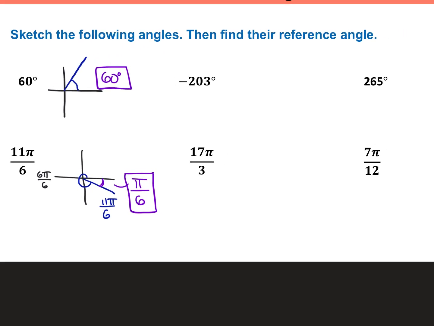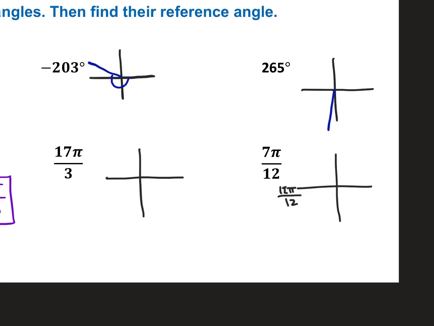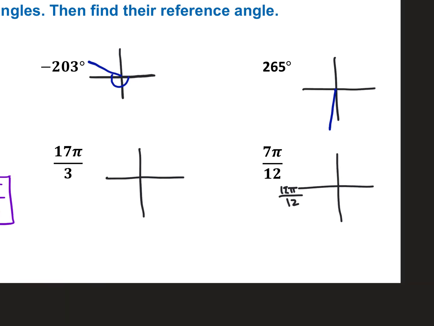Why don't you give these other 4 a try, and I'll throw some hints up there along the way. There are some hints for you about where on the unit circle you'd be looking, or not on the unit circle, just where in the rotation that terminal side lands. And then on these radian measures, I marked the half circle spot. And then my tip for 17 pi over 3, if you're stuck on that,